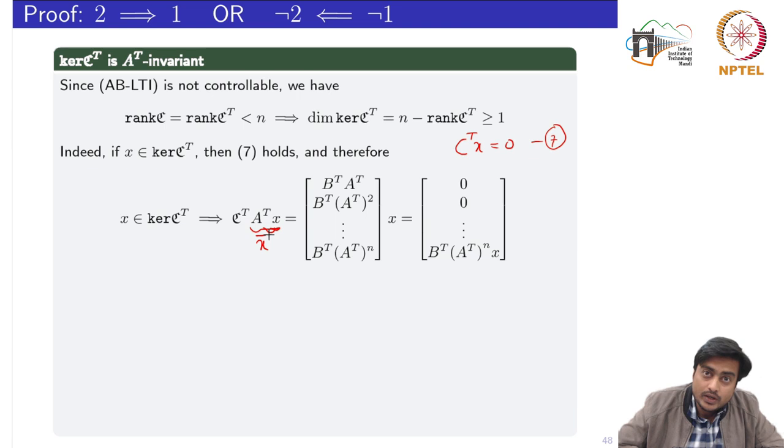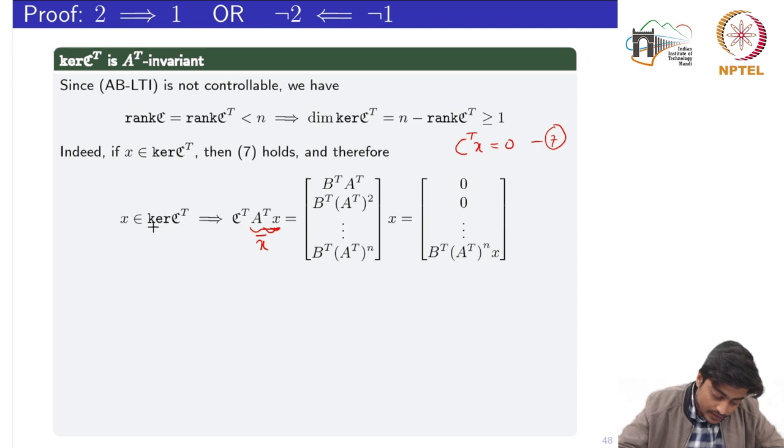If you recall the property of invariant subspaces, it means that if X belongs to the subspace kernel of C transpose, and if this x bar, which is given by A transpose X, also belongs to the kernel of C transpose, then this subspace, the kernel of C transpose, is A transpose invariant.